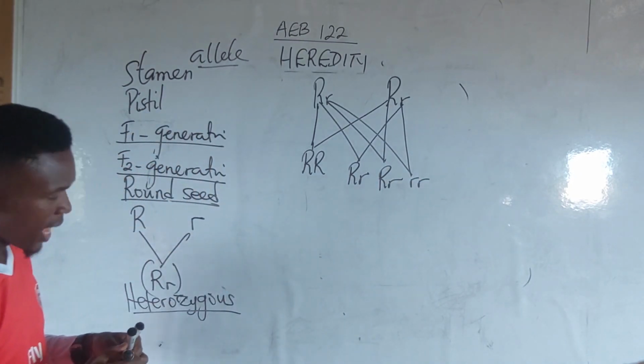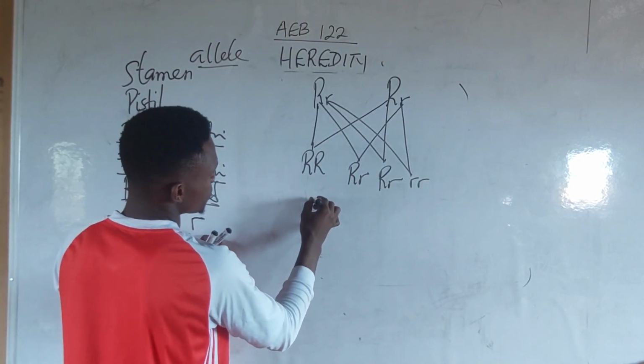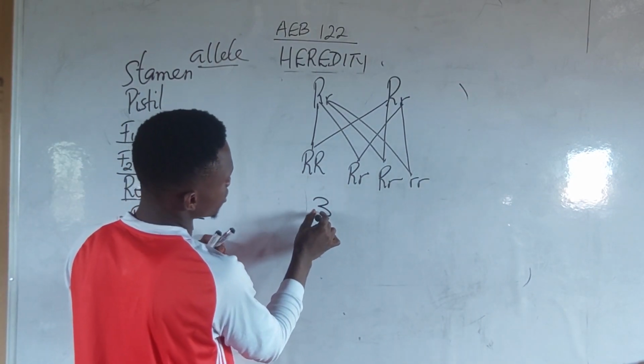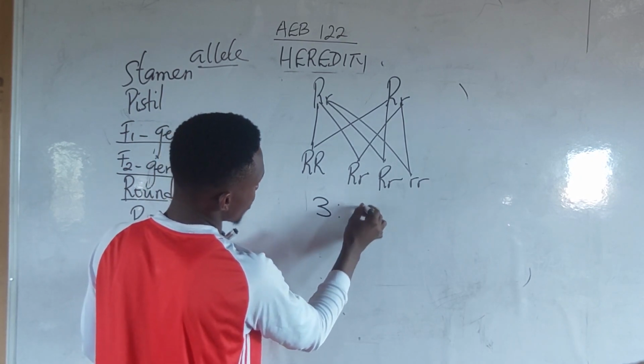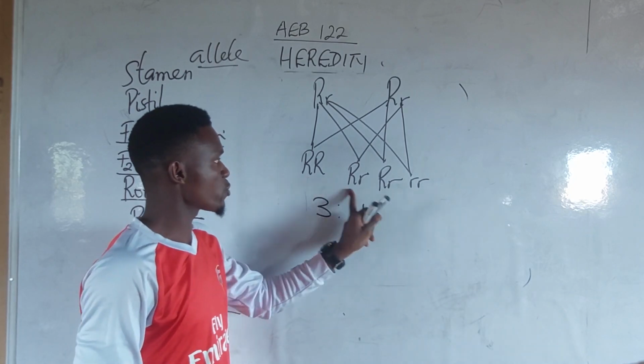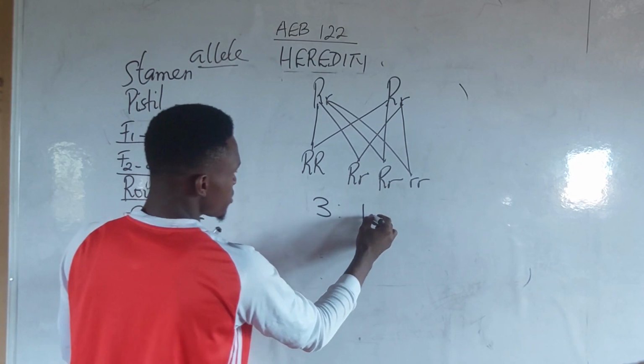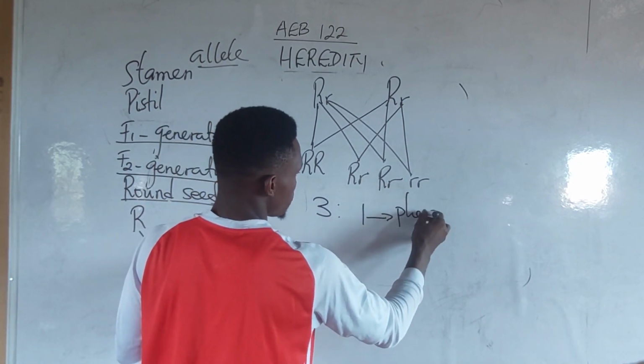Now, after doing this, you can see that we have a 3 to 1 ratio: 3 round and 1 wrinkle. Therefore, the round seed dominated the wrinkled seed. Now, this 3 to 1 ratio is called what? The phenotypic